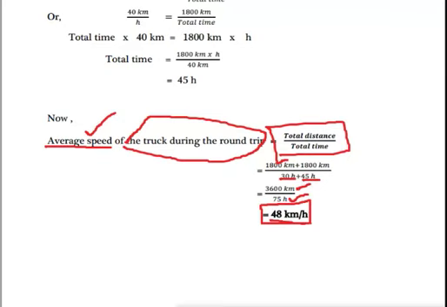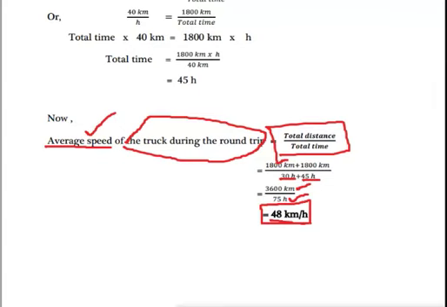So now finally I will write here average speed of the truck during the round trip, as given in the question. Read the last sentence of the given question. In the question it is given, you have to find average speed of the truck during the round trip. Don't confuse here, we actually have to find average speed. This sentence is given in the question, so I have written it here, but we will apply the formula of average speed. What is the formula of average speed? This is total distance by total time.